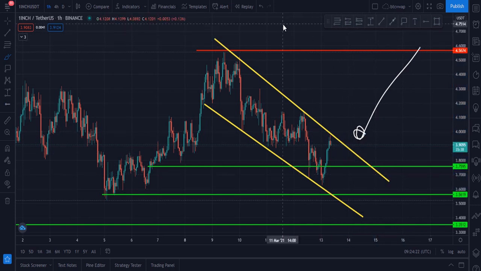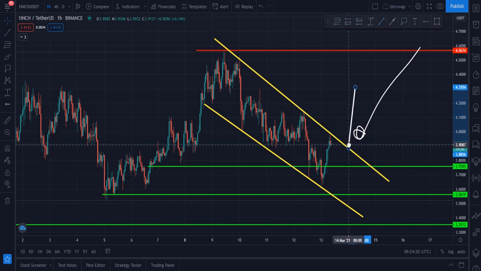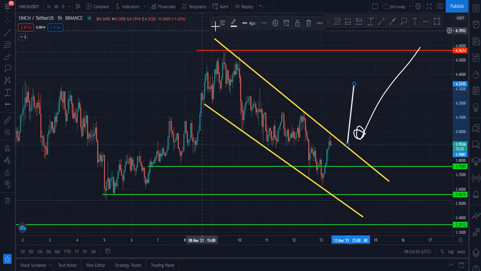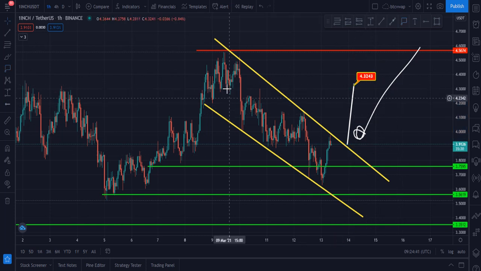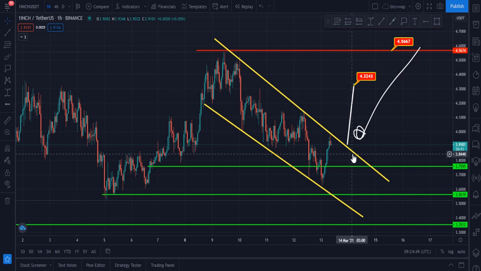And let me tell you, once it closes a 4 hourly candle above $4, according to the pattern, our first target will be 4.32, and our second target will be the beginning of this descending channel, which should be 4.5.